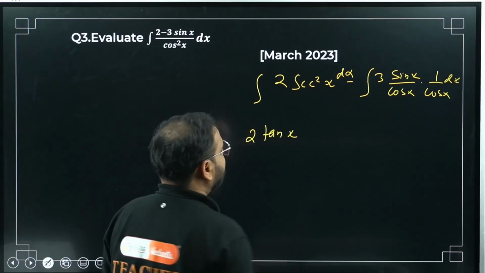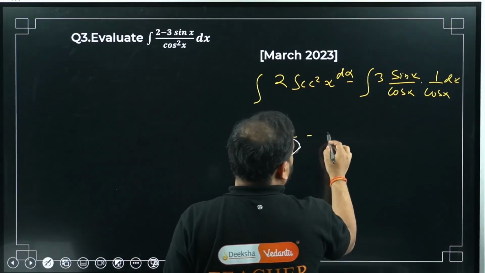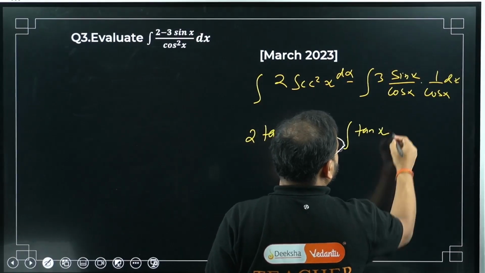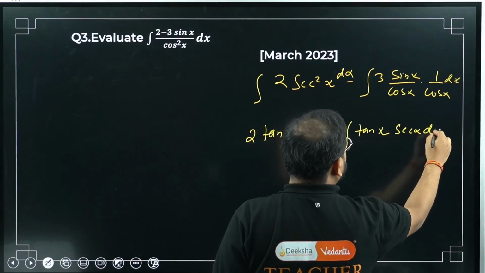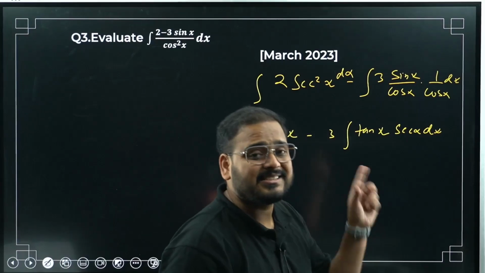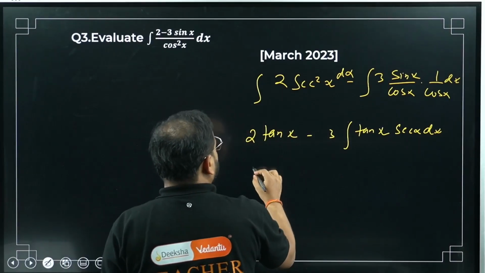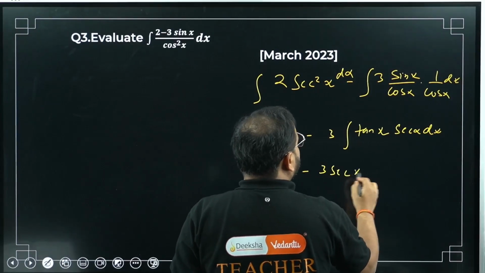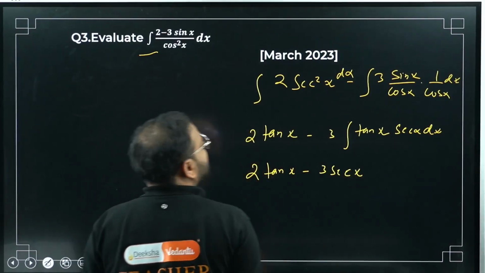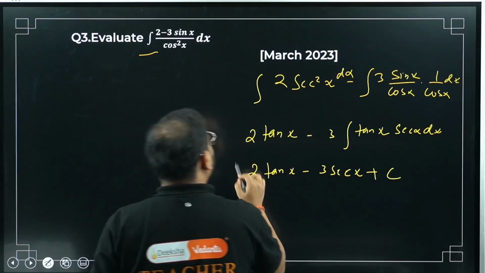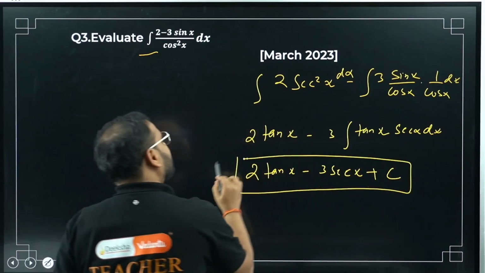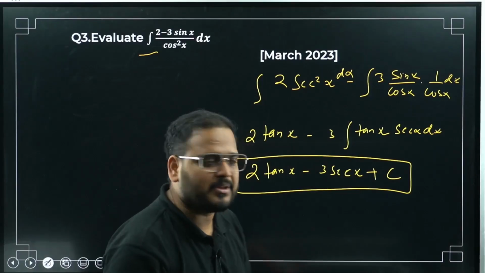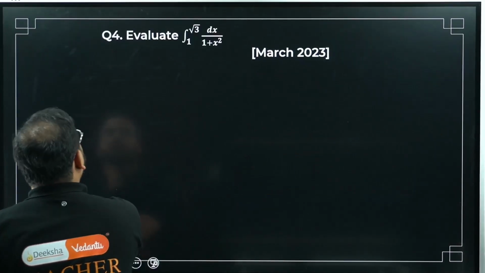Tan x. Great. What about this, sir? I have 3 integral of sine by cos, so tan x and 1 by cos, sec x dx. Remember, differentiation of sec is sec x tan x. So integration of this is minus 3 sec x. It is indefinite integral, means the constant of integration c will come. My final answer looks like this. Very simple, very clear. It's a PYQ asked in your March 2023 paper. Simple enough. Moving on to question number 4.